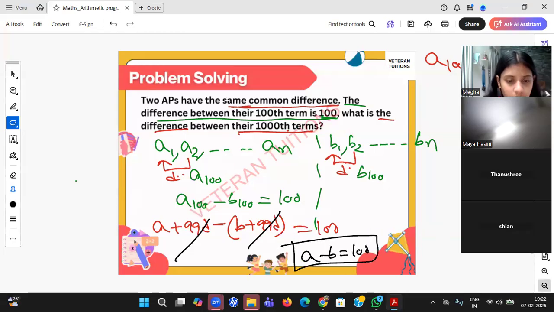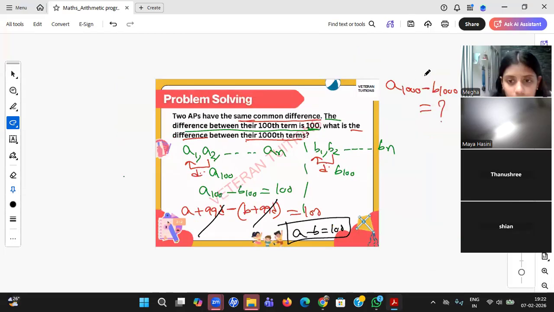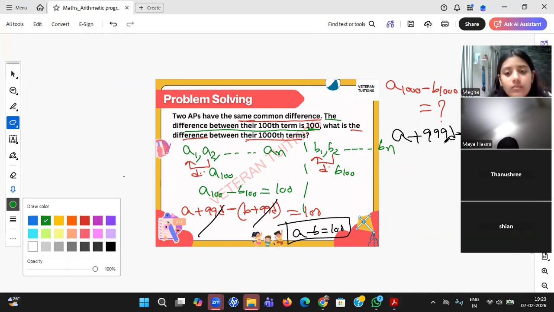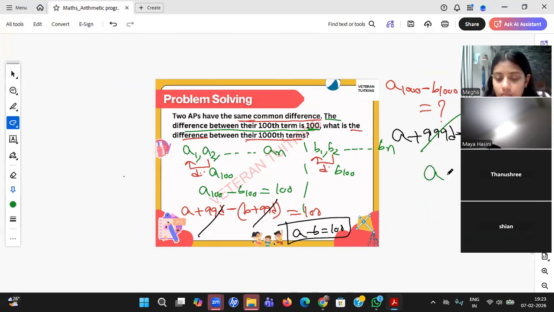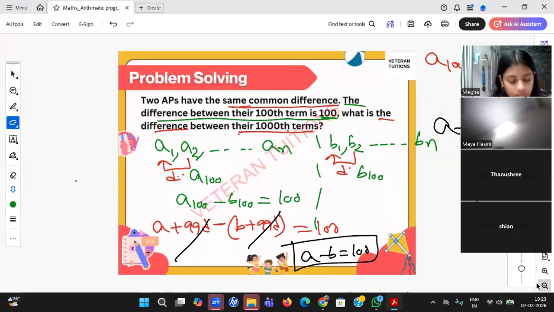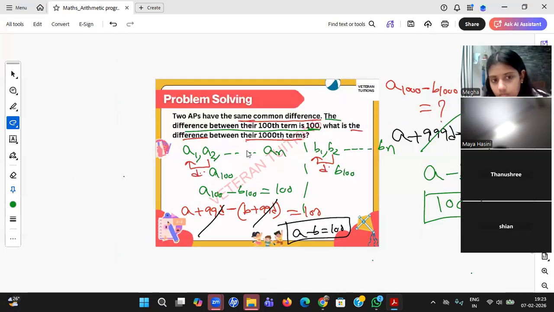So one equation I got. Let me find what he is asking. A1000 is A plus 999D, minus B1000, which is B plus 999D. Clearly I am able to see this 999D cancels with this 999D, leaving A minus B. And I already got the A minus B value as 100. This is how you need to do when such statements are given. Simply assume some random arithmetic progression and see whatever he's asking, and try to do the same. Tanushri, did you understand this question? Yes, sir. Okay.